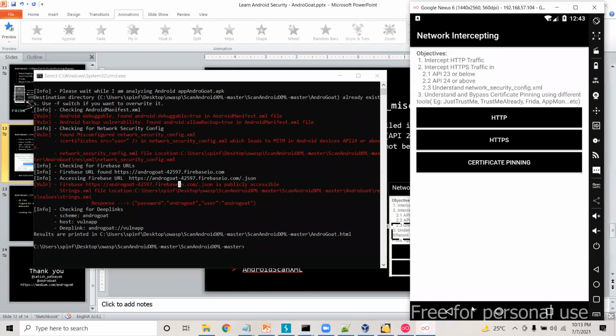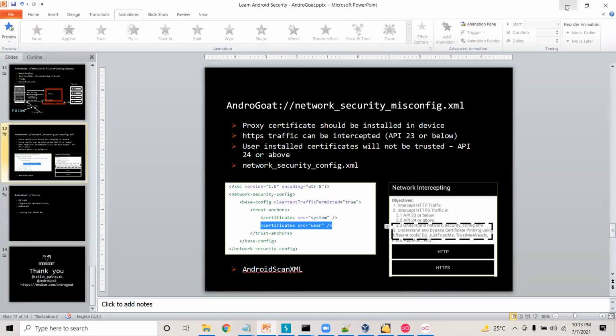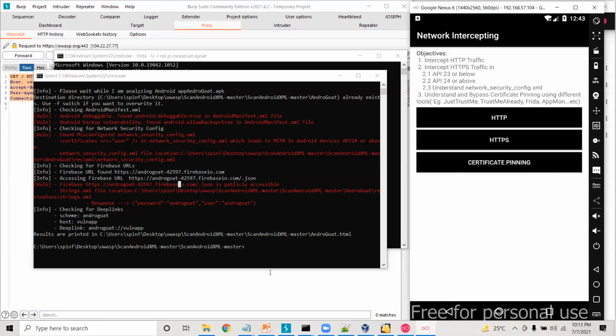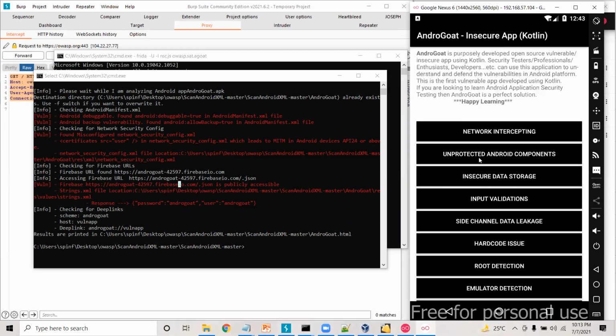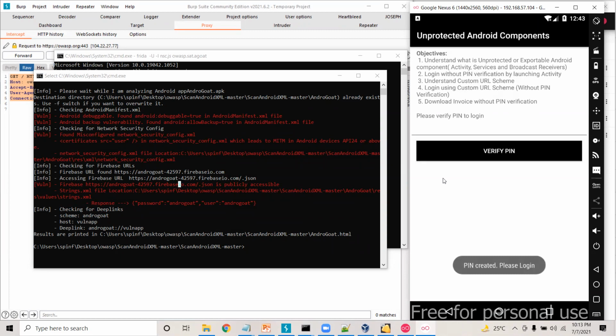Okay. Now let me jump quickly to the other vulnerabilities, which I haven't written on the PowerPoint, but let me quickly take you through here. So we have seen unprotected Android components here. Let me try to set the pin as 1234 and set the pin. Now here the main focus of the learner is to bypass this particular login screen without providing the login pin.